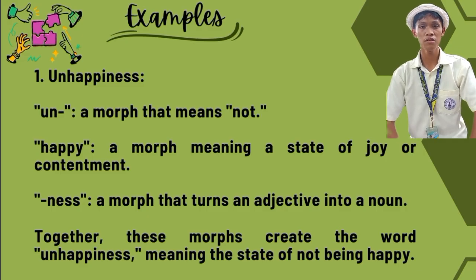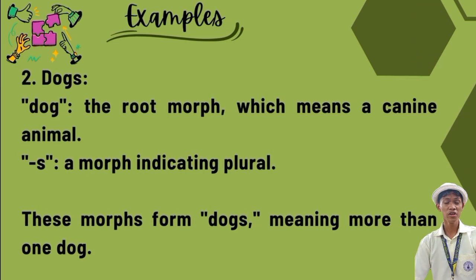The second example is the word dogs. Dogs has two morphs. Because of the morph dog, that is the root morph, which means a canine animal, and the letter S represents plurality. These morphs form dogs, meaning more than one dog.